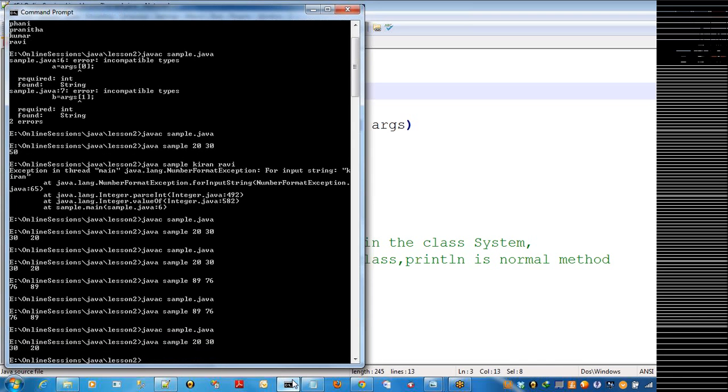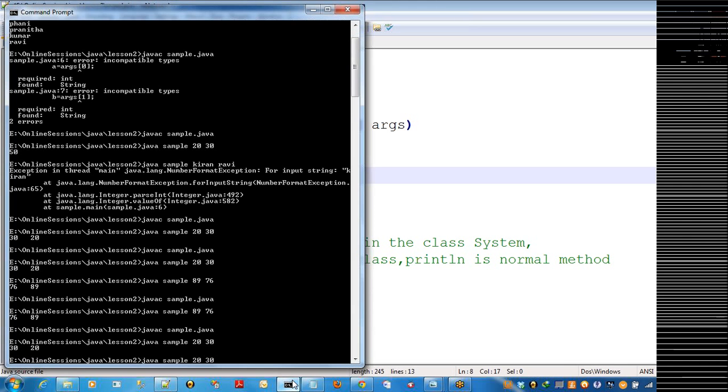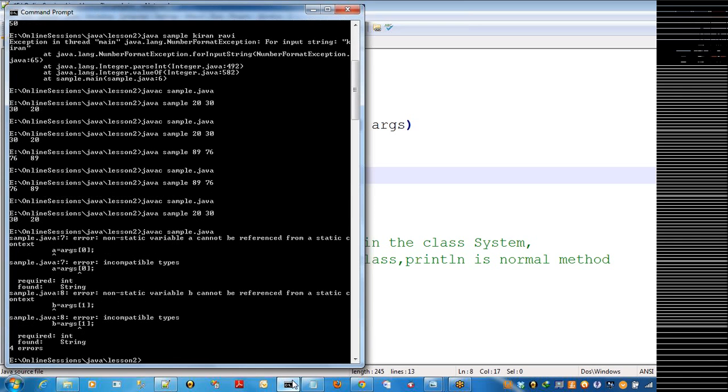Can pass the values. It's not saved. So it will give an error. Incompatible data types is one error.